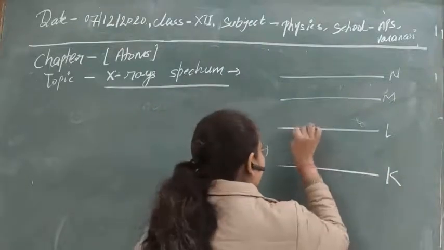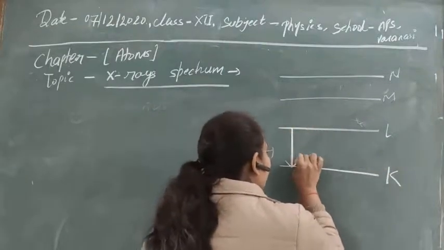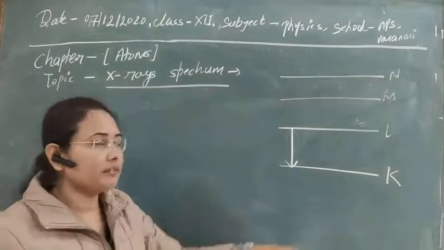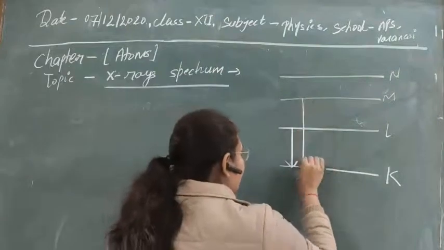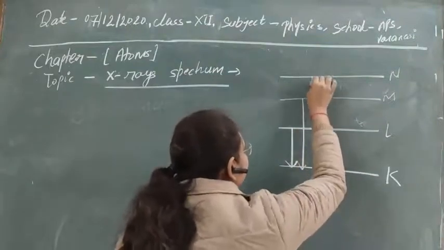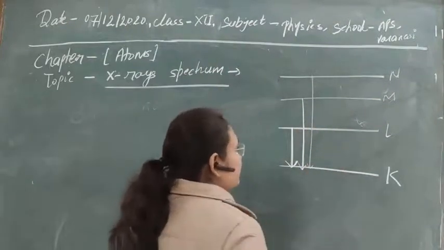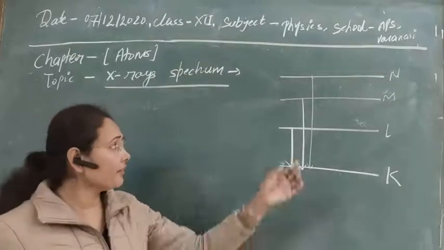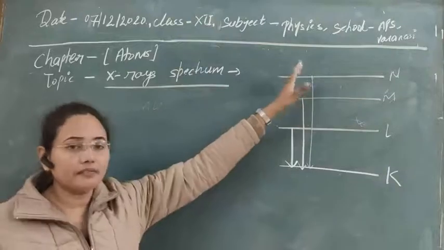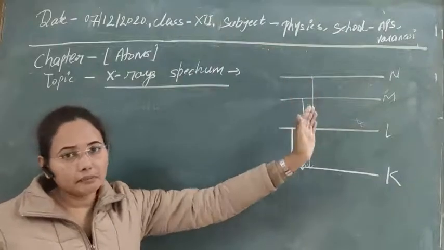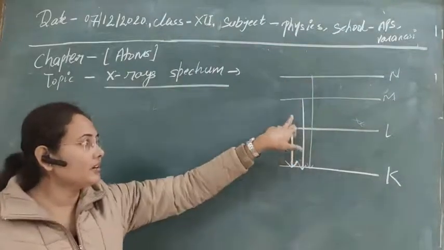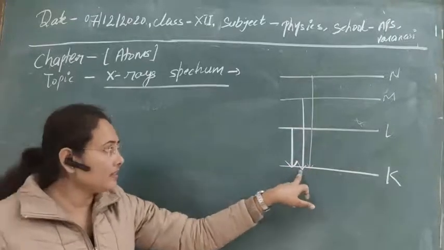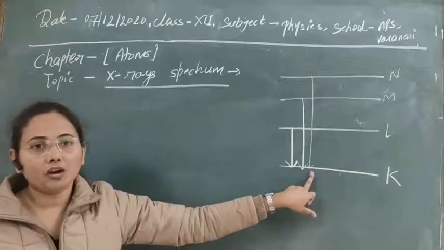So if it makes a transition to fill up this vacancy, obviously an M electron will also have a tendency to fill up this vacancy, so it can also make a transition from here to here. Similarly, N electrons can make a transition from here to here. So in this way we can see that different amounts of energy, different frequency and wavelength are emitted here due to transition of electrons to fill up this vacancy from the K subcell. Then again a series of lines that we are obtaining.